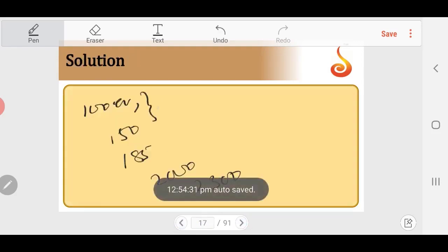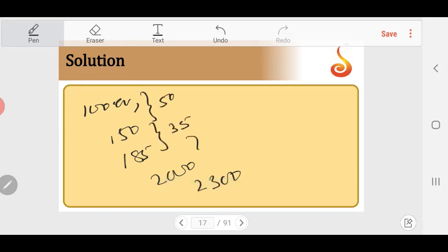Here the difference is 50, here the difference is 35, and here the difference is too large, from 185 to 2000, about 1800, 1815. Then from here to here is 300 eV.